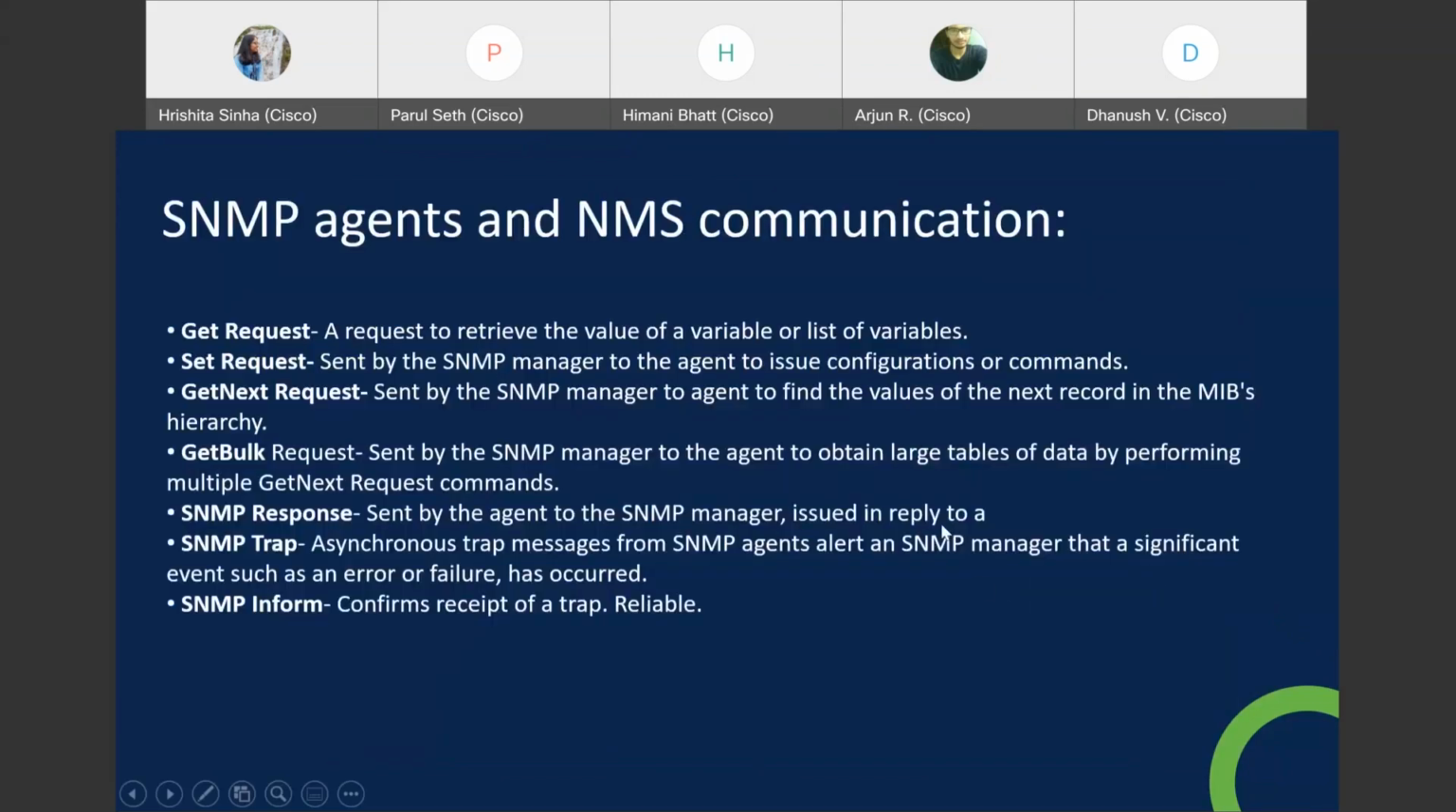So this is an important and interesting one: SNMP agents and NMS communication. How do they communicate? We have plenty of communication types here. Get request, get